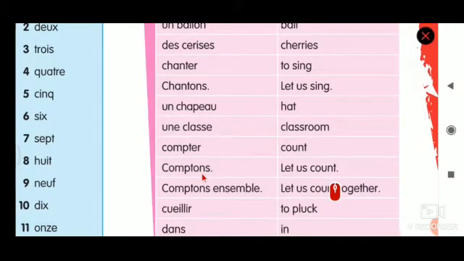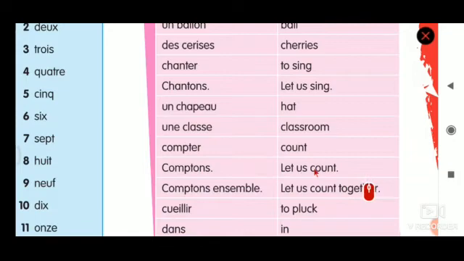Comptons. See, as we already saw, chanter, chantons. The same way, compter is the verb and comptons is the conjugation of the verb compter. You guys don't know conjugation, right? We will slowly see that. We will just learn the vocabularies now and I will tell you what conjugation is slowly. Compter is to count. Comptons, let us count.